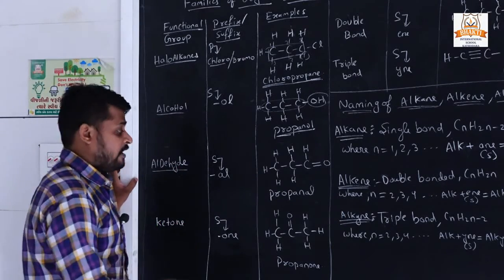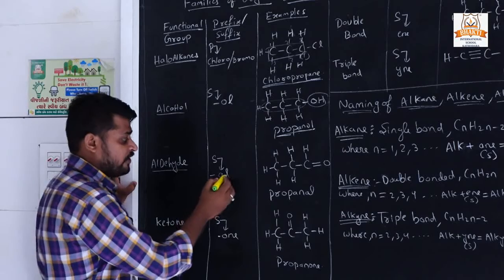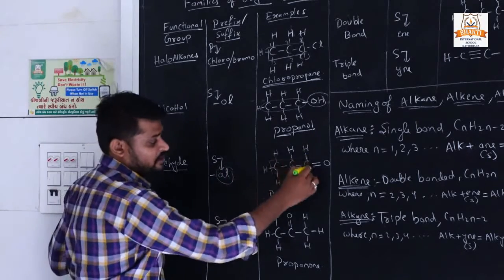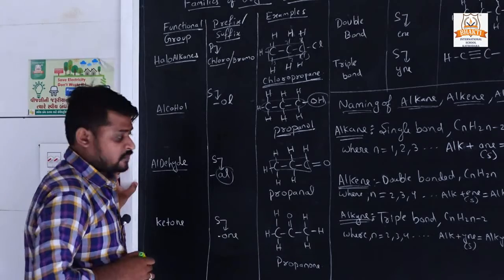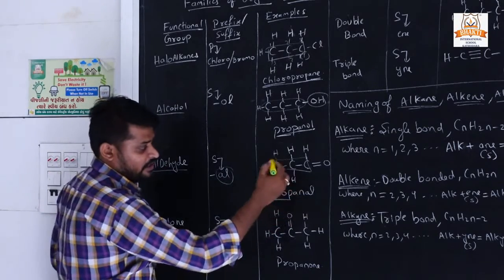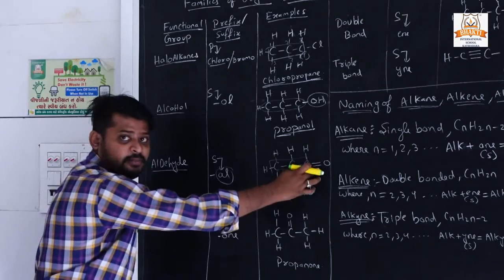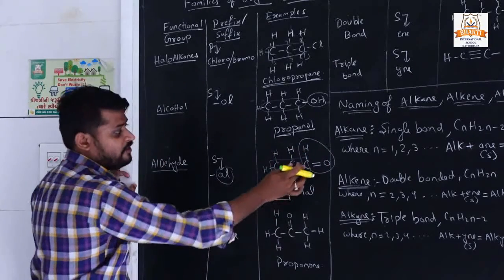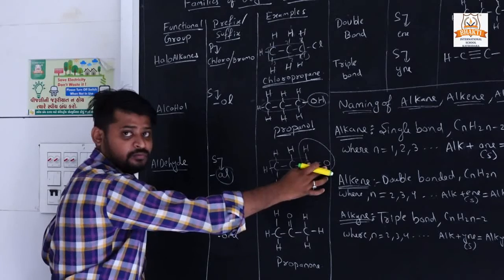Then what was the suffix? "Al". And here there is a 3 carbon chain, so it is prop, and it is a single bond, not a double bond. This is a functional group, that's why we have written CHO here.